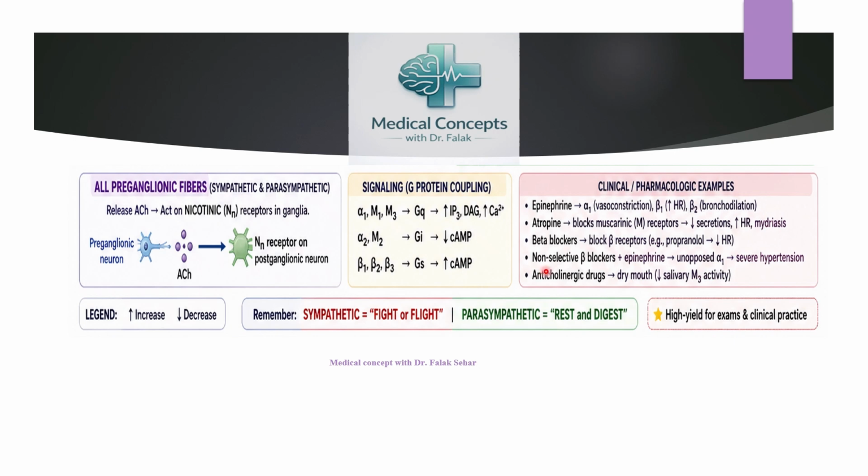Beta blockers, if they are given, are going to block the beta receptors, for example propranolol, that is ultimately going to decrease the heart rate. While non-selective beta blockers, along with epinephrine, are going to cause unopposed action of the alpha 1 receptor, that will lead to a severe type of hypertension. While anticholinergic drugs are responsible for the drying effect of the mouth. They are going to decrease salivary secretion by means of M3 receptor activity.